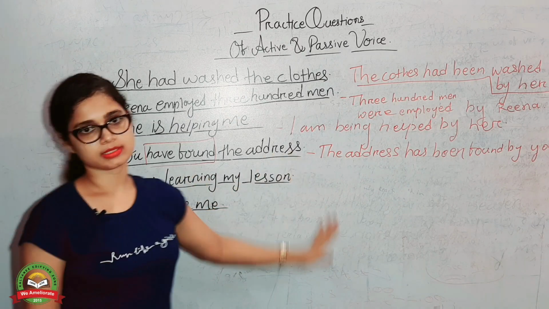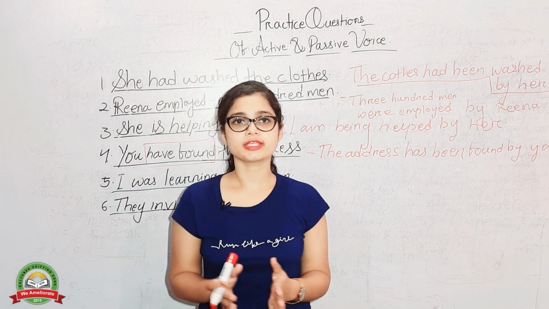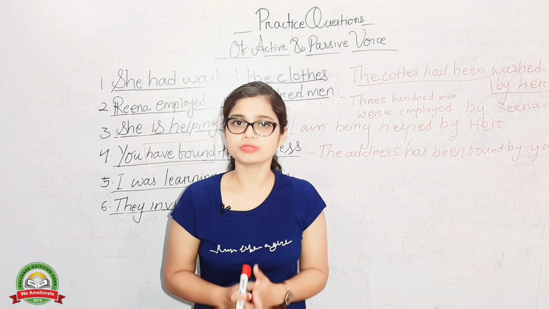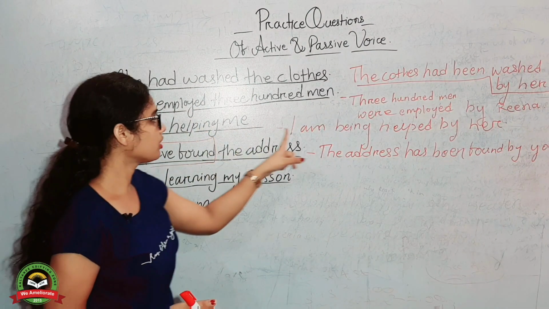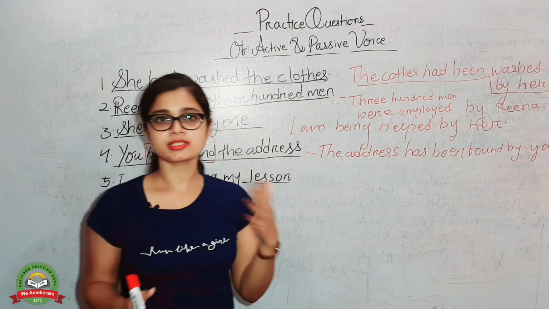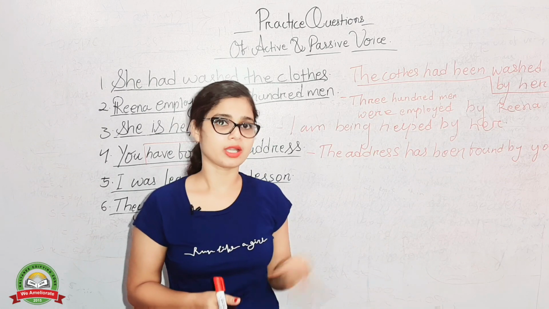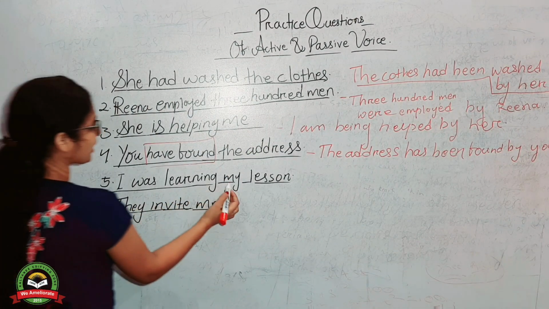So the next one. I was learning my lesson. मैं lesson पढ़ रही थी. So it is in past continuous tense. Past में मेरा जो activity है वो continue था. So that is what same thing in present continuous we had done here. I am being helped by her. So here instead of am, is, are, we have to use was, were, and rest will be same. That is what I was learning my lesson.